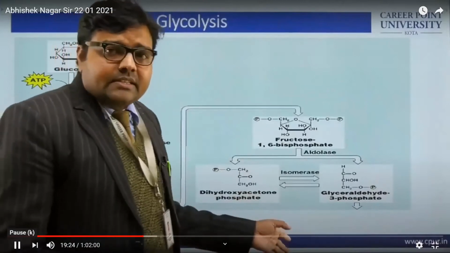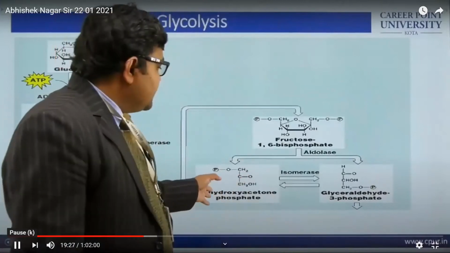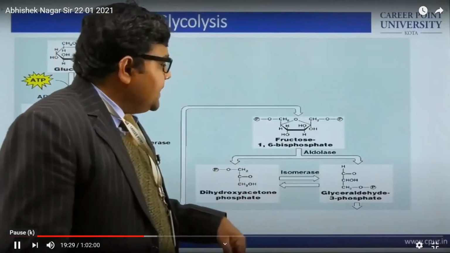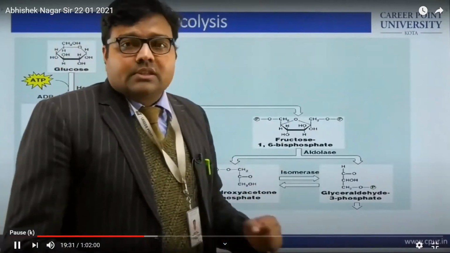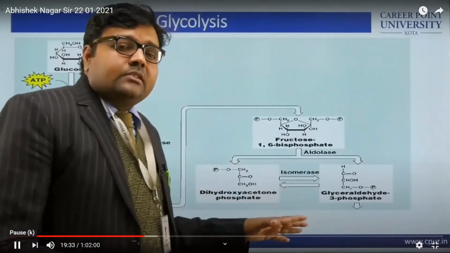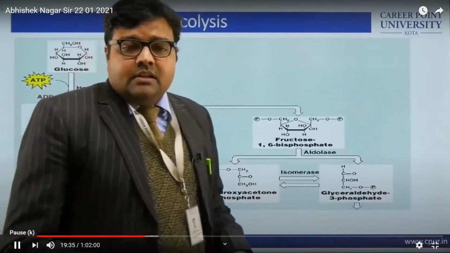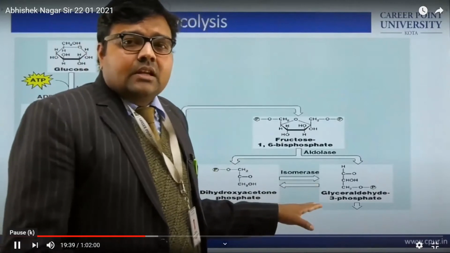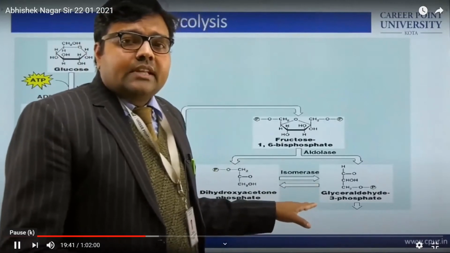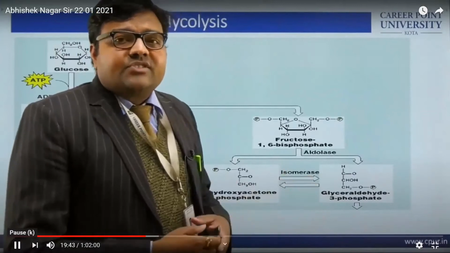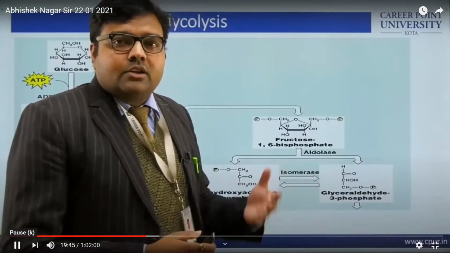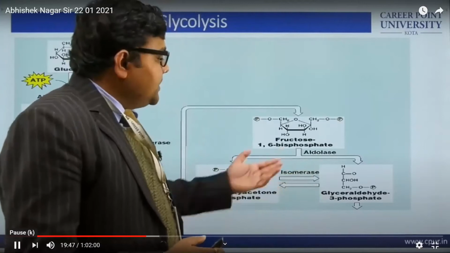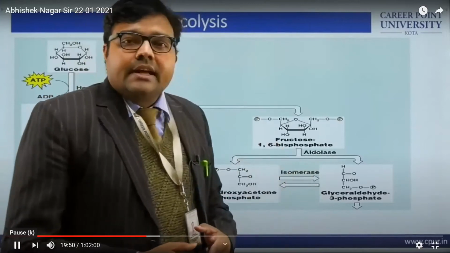Now this fructose 1,6-bisphosphate, with the help of aldolase, is divided into 2 components, and these components are dihydroxyacetone phosphate and glyceraldehyde 3-phosphate. Now again these molecules are in the picture. If you revise, you can see that when we started carbohydrates, we came to know that we need a fundamental structure to study aldoses, and it is nothing but glyceraldehyde.